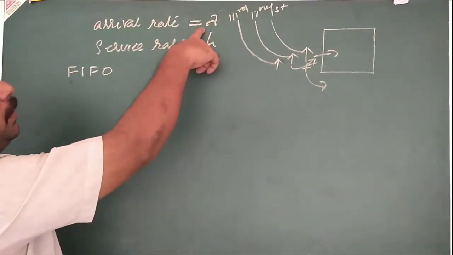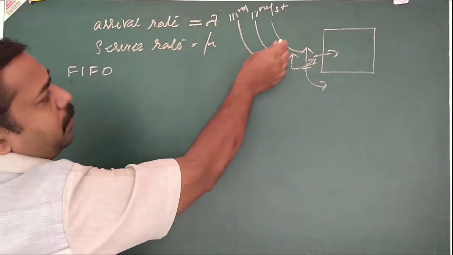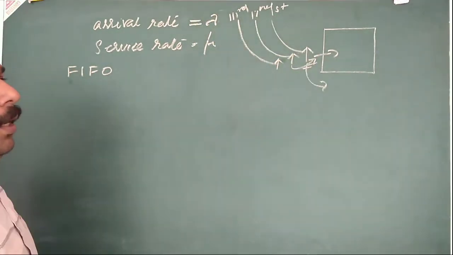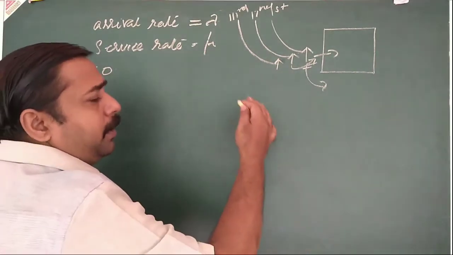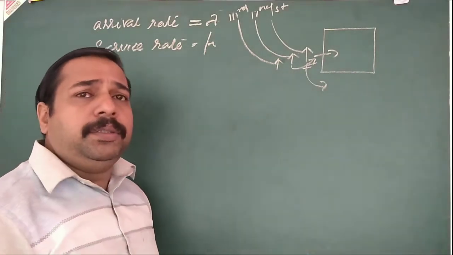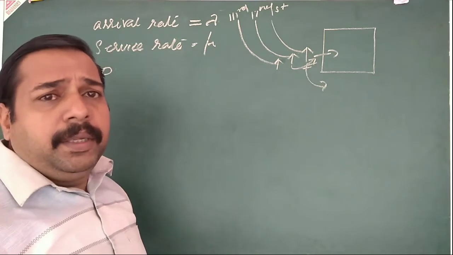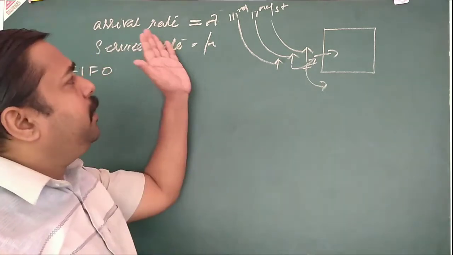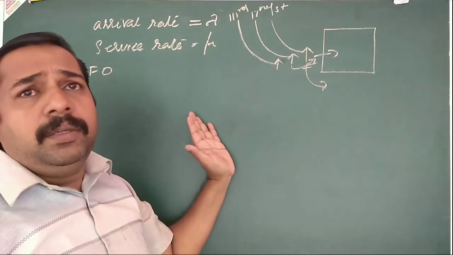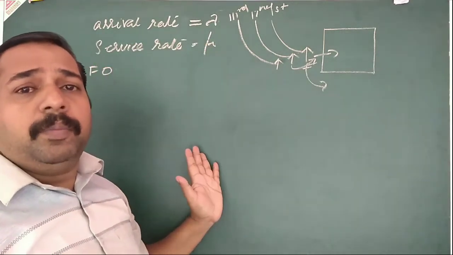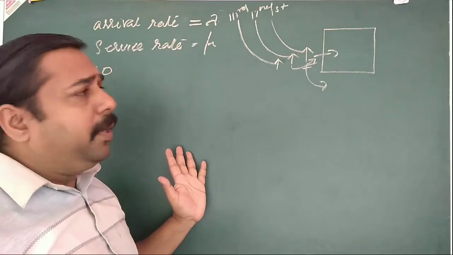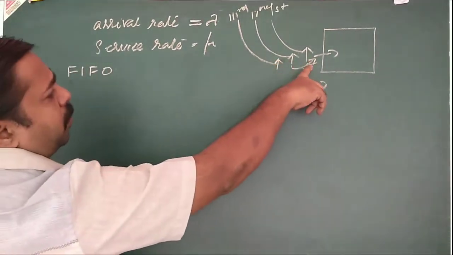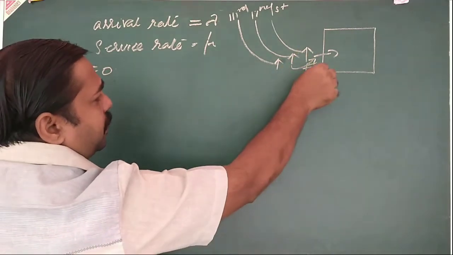So what is service rate? Service rate is the number of customers joining in the queue. It is per hour or per minute or per second or per day, depending on the question. So mainly the service rate and the arrival rate are rates, that is per hour, per minute, per second or per day, etc. Next one is the number of customers in the system.